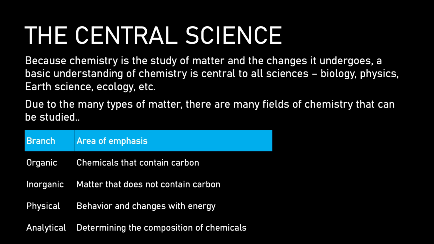Because all of those other fields of science involve matter and the way that matter changes, understanding chemistry is going to help you understand different areas of science as well.